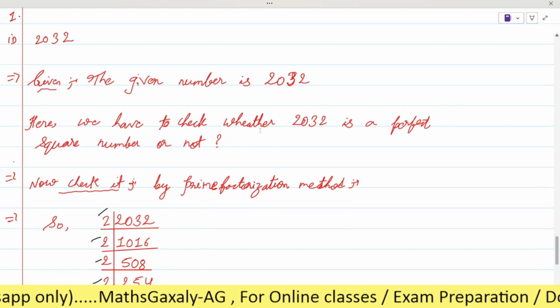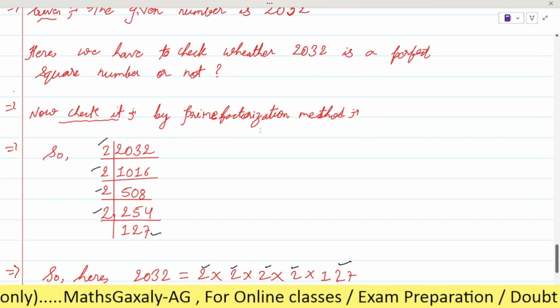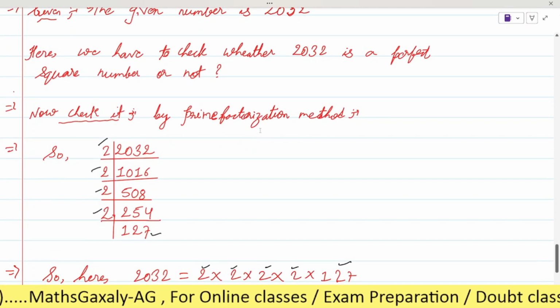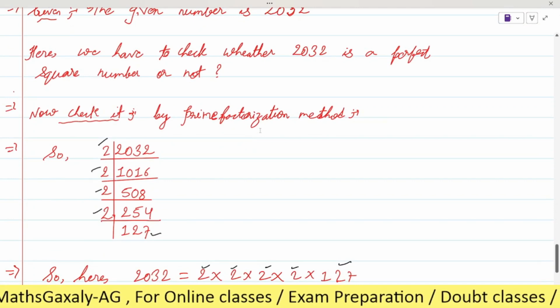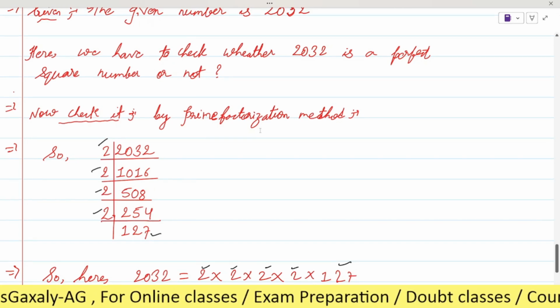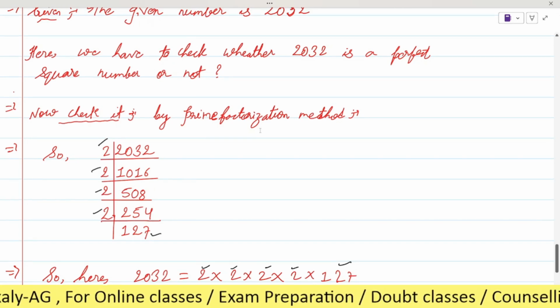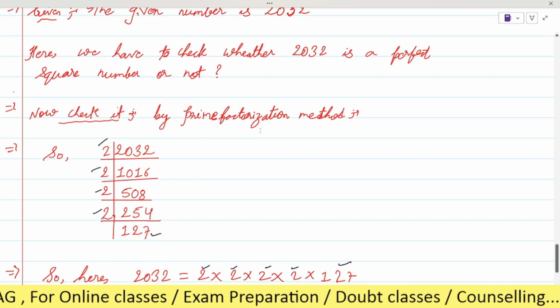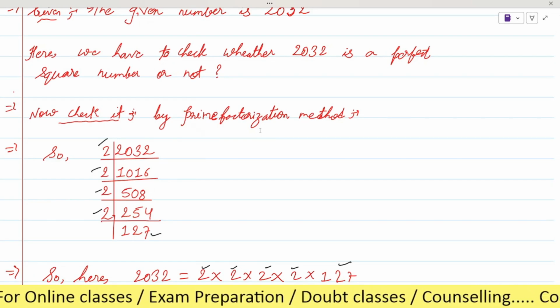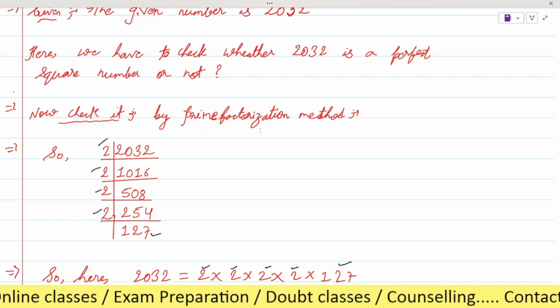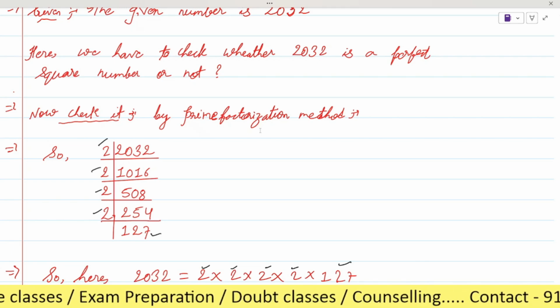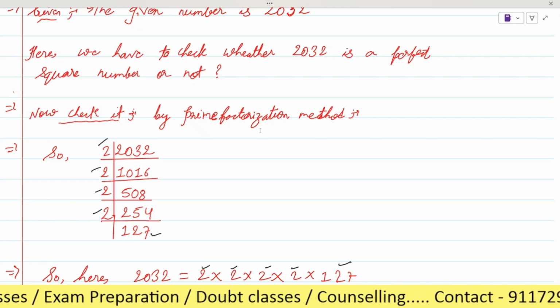So always remember, if I take the test, you have to do it in the same way. You have to mention each and every step. Otherwise you may lose marks, and in your school exams you have to follow the same way.